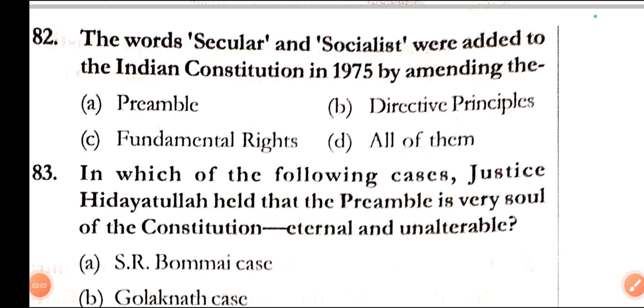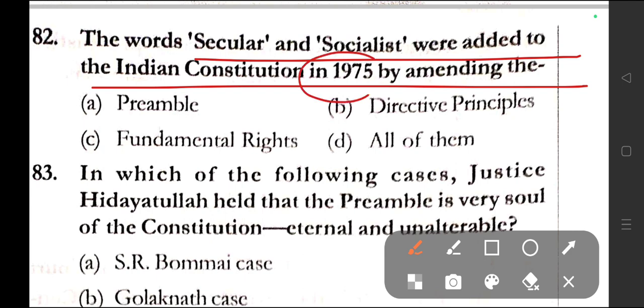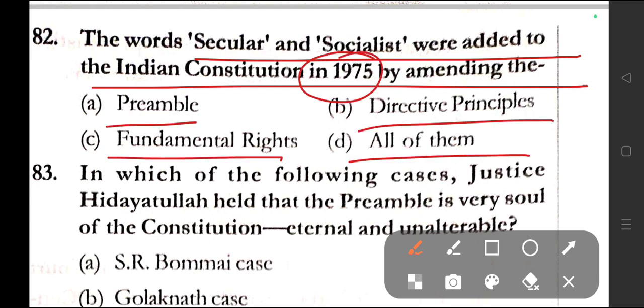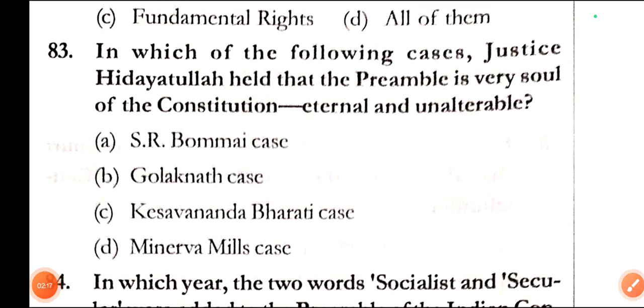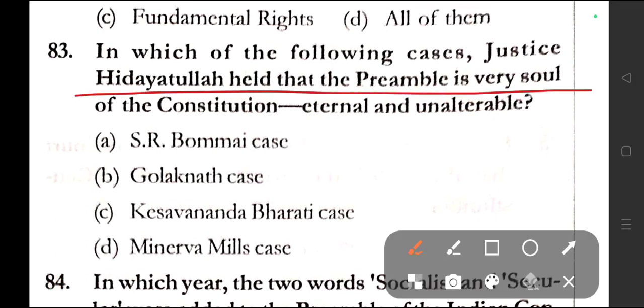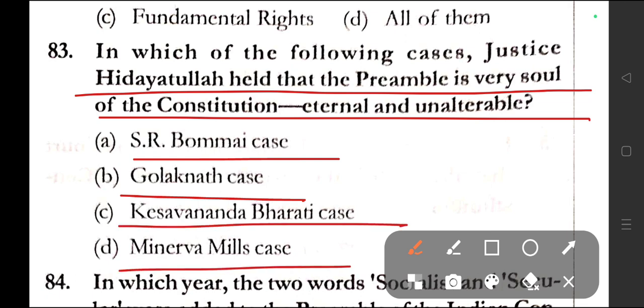Question number 82. The words secular and socialist were added to the Indian Constitution in 1975 by amending the preamble, directive principles, fundamental rights, all of them. Here in question number 82, the correct answer is option A, that is preamble. Question number 83. In which of the following cases Justice Hidayatullah held that preamble is the very soul of the Constitution, eternal and unalterable? Options are S.R. Bommai case, Golaknath case, Keshavananda Bharati case, Minerva Mills case. Here the correct answer is option B, that is Golaknath case.